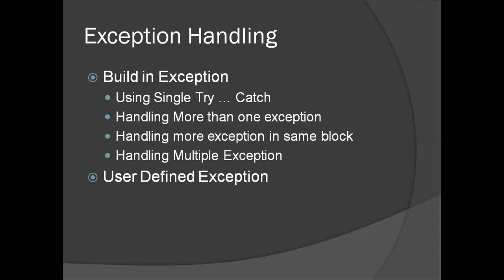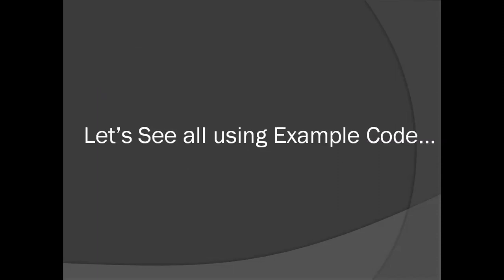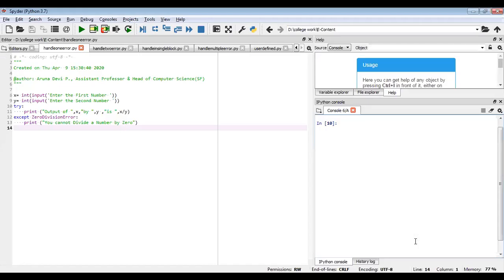In built-in exceptions, you can handle a single exception using a try-except block, or you can handle more than one exception in the same block, or even multiple exceptions. So let us see all these things using some example code. Now let me share the screen where I have some programs. This is the Spyder environment, and here I have typed some code.